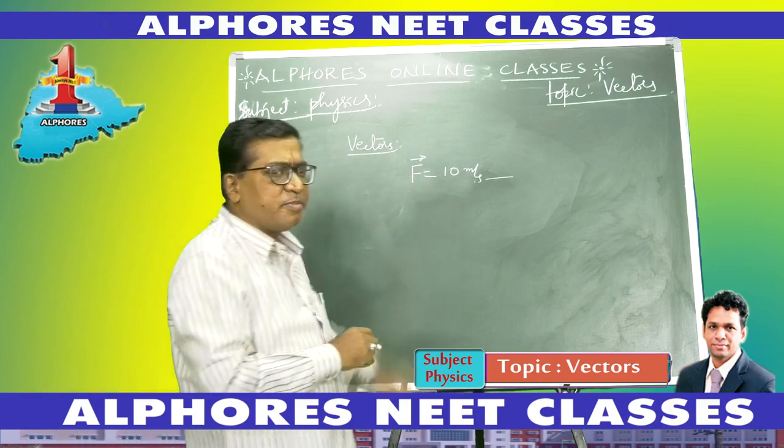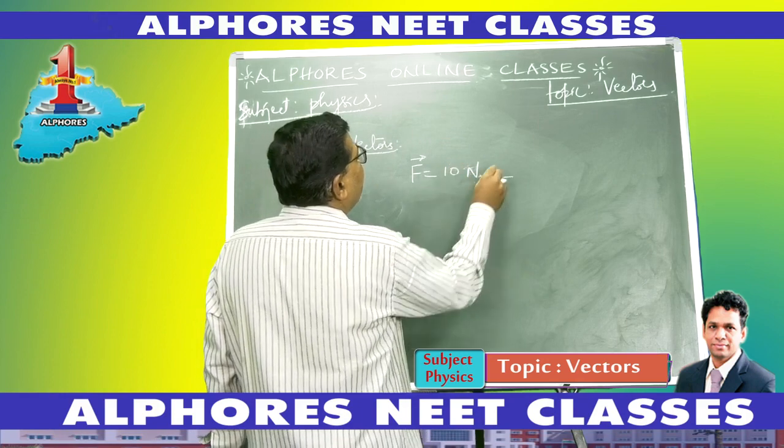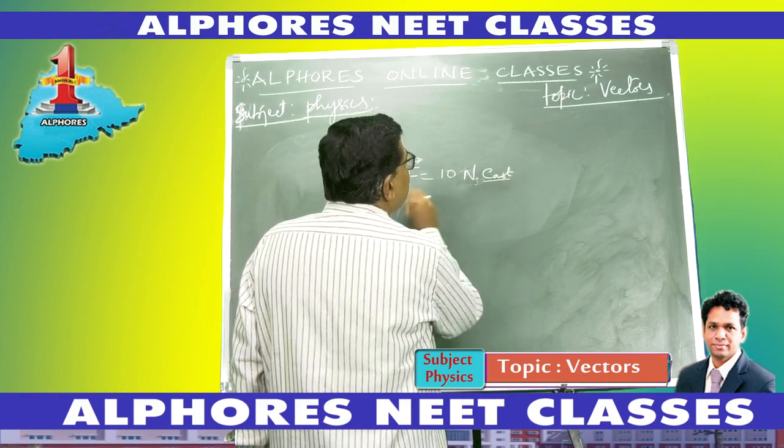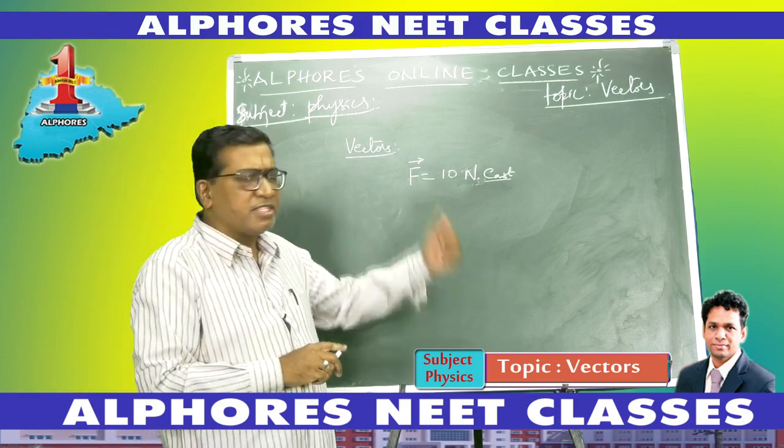There is even direction specified. A force of 10 newtons acts on a body along east direction. Now this is the way we express the vectors there. Okay, the way we express vectors.